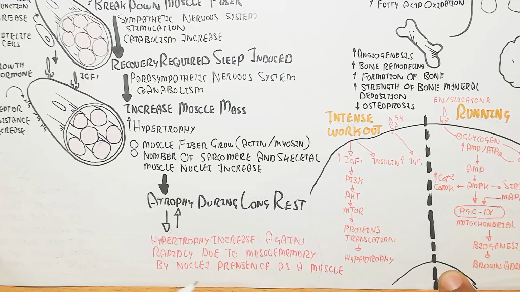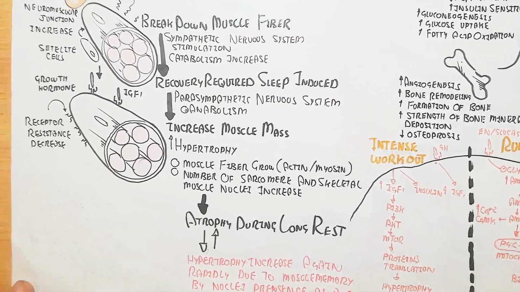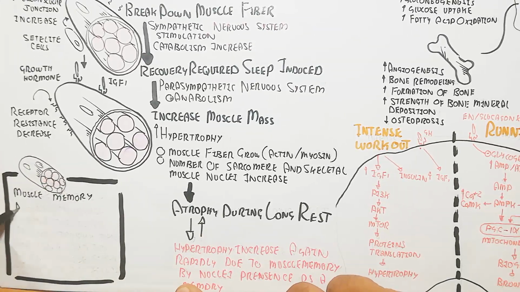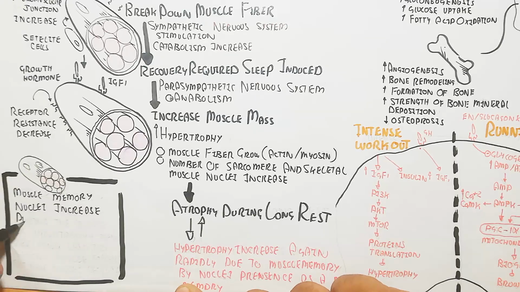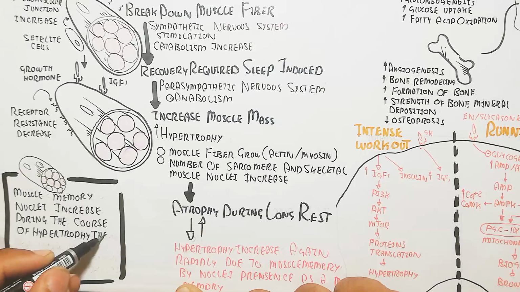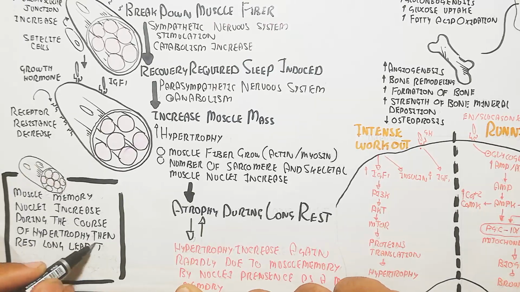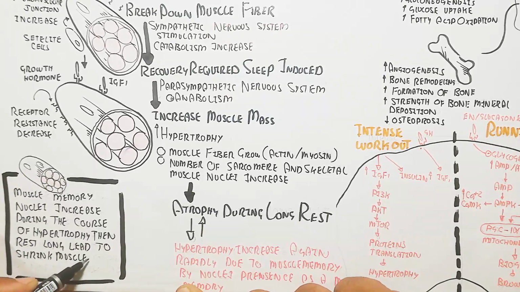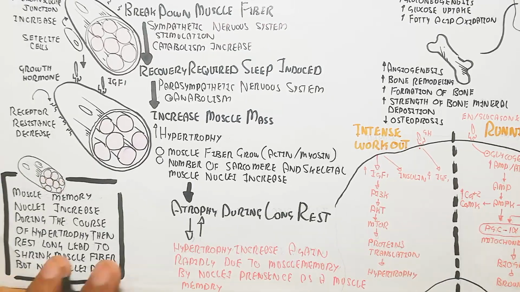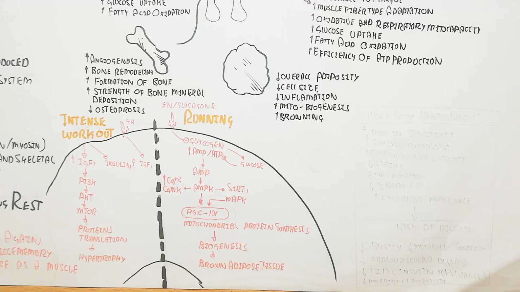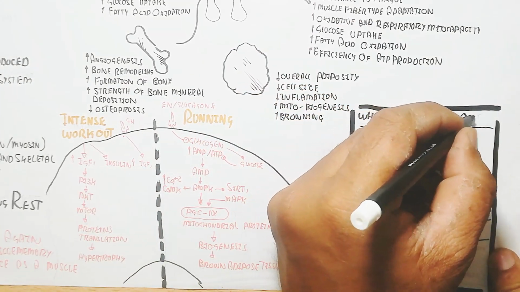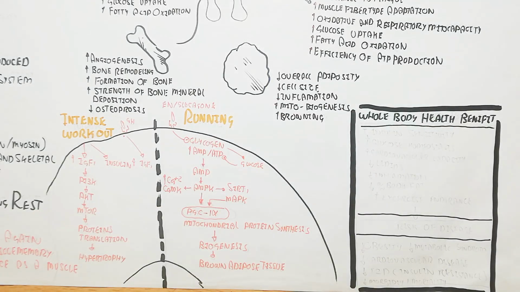The nuclei will not be deleted or decrease, but the muscle will shrink. In this way, nuclei increase during the course of hypertrophy. Long rest leads to shrinking of the muscle fiber, but the nuclei do not decrease. So when you train again, results will come quickly, and you will regain the muscle in about 3 to 4 months.